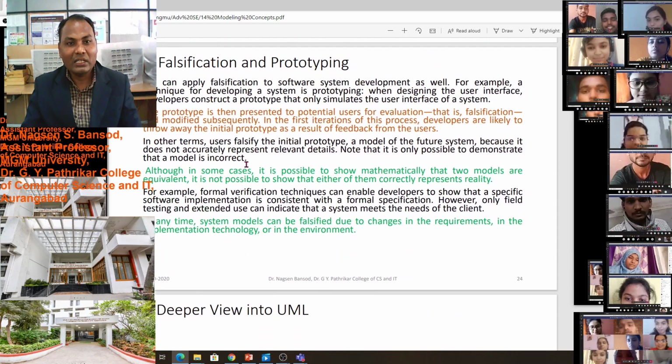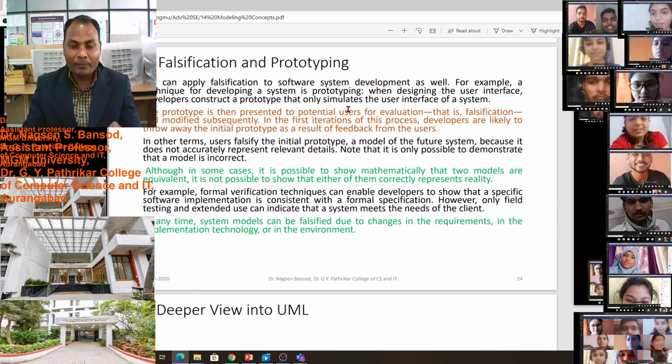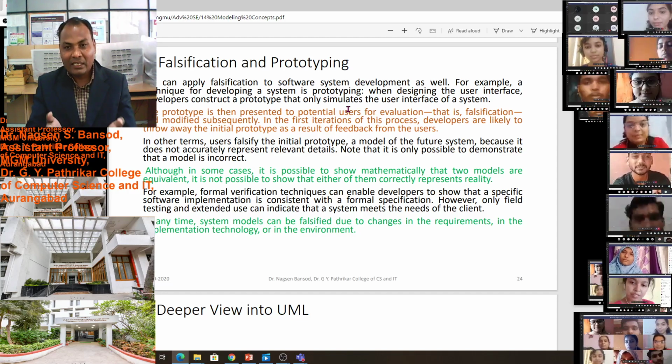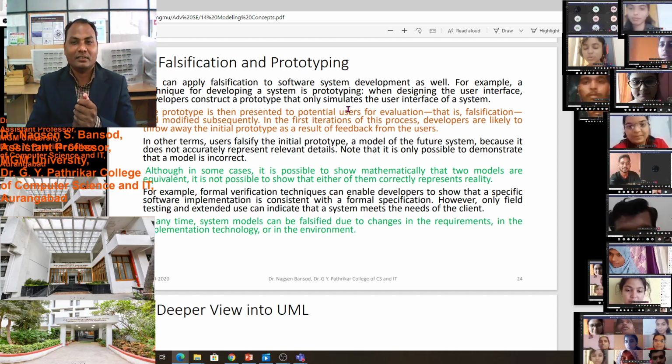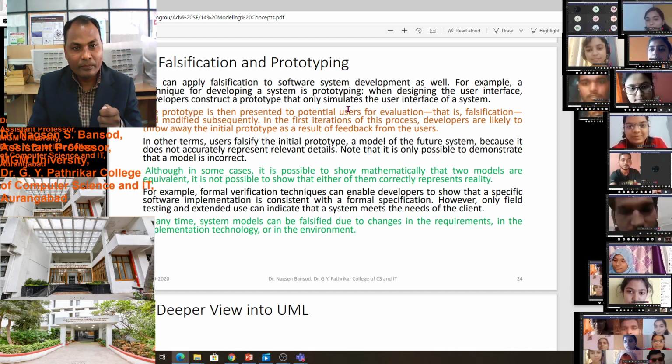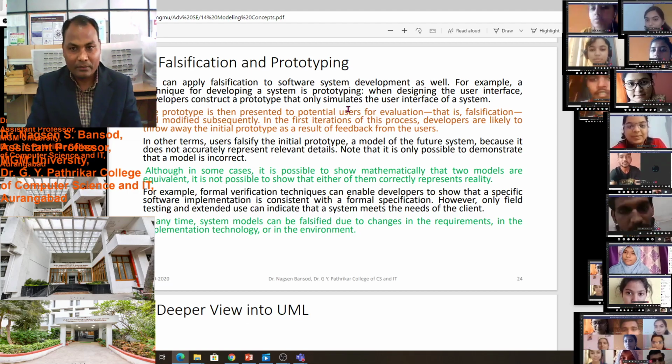We can apply falsification to software system development as well. We can use this falsification technique in our software development activity. For example, a technique for developing a system is prototyping.